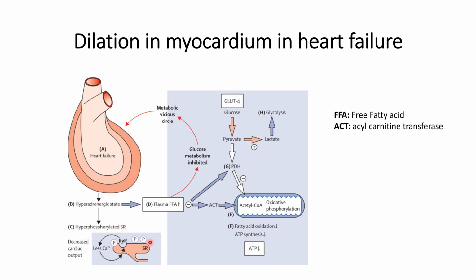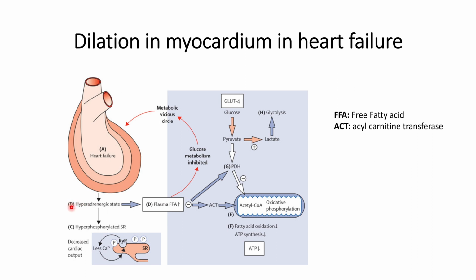It will phosphorylate all the sites of the SR, and in doing this it will consume calcium. So this hyperphosphorylated SR will make the cells less in calcium, and a calcium deficient condition within the cells will start to form.